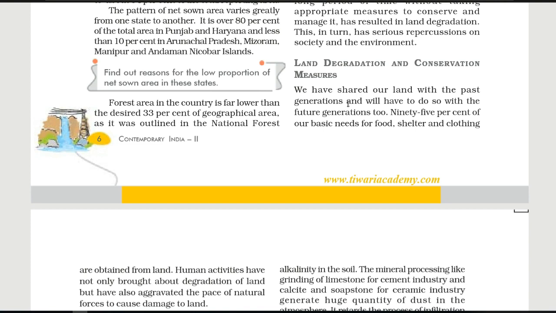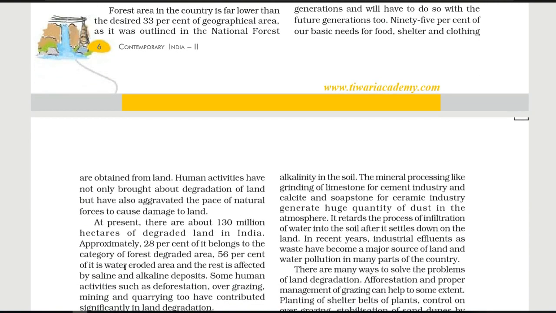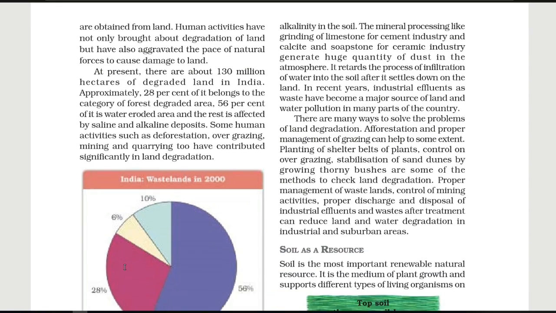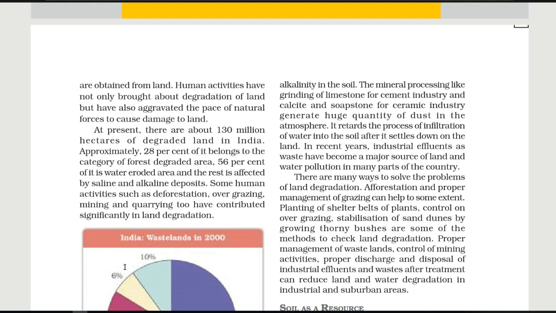Now, as we can see, 95% of our basic needs, like food, shelter and clothing, are obtained from land. So by this also we can understand the importance of land in our life. Due to its importance, of course, we have to conserve our land. Human activities have not only brought about degradation of land but have also aggravated the pace of natural forces to cause damage to land. Here aggravated means to make something worse or more serious. So day by day the soil, the land is going to be degrading.